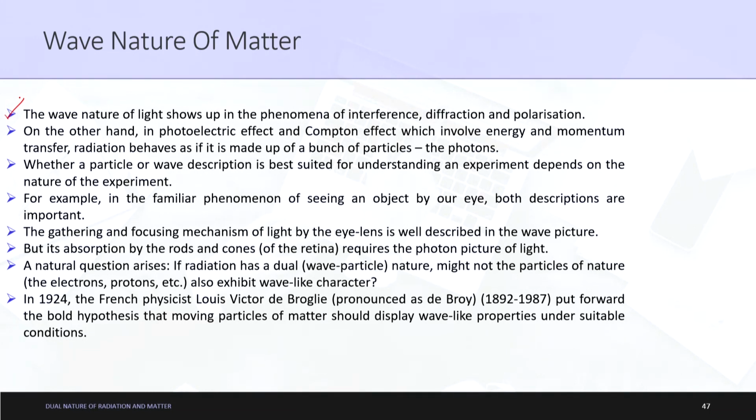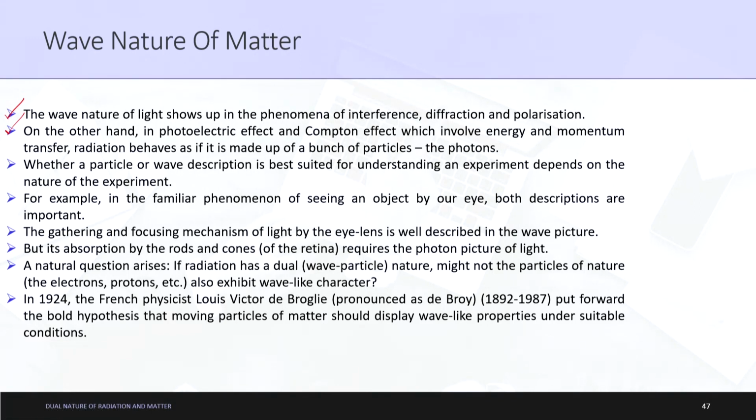So the wave nature of light shows up in the phenomena of interference, diffraction and polarization. On the other hand, in the photoelectric effect and the Compton effect, which involve energy and momentum transfer, radiation behaves as if it is made up of a bunch of particles, or photons. The photon concept, which we already discussed in the previous lectures, is utilized in the photoelectric effect and the Compton effect.